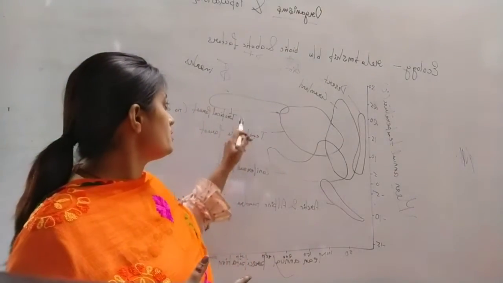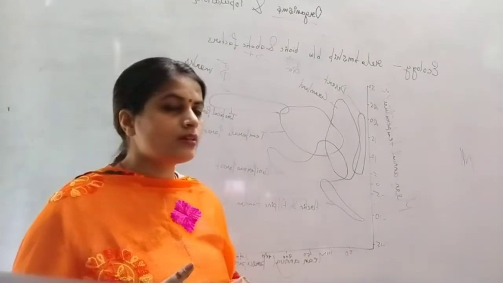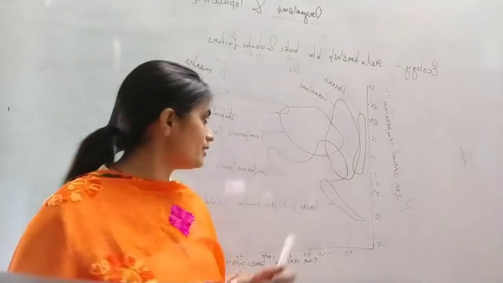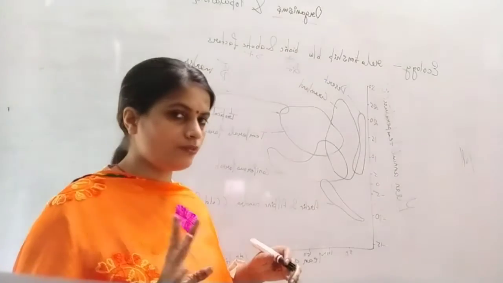Followed by temperate, it is tropical forest. Tropical means those forests, generally the tropical rainforest you must have heard about. Tropical forests generally do not face any dry season. Generally they have enough water there in the form of rainfall.